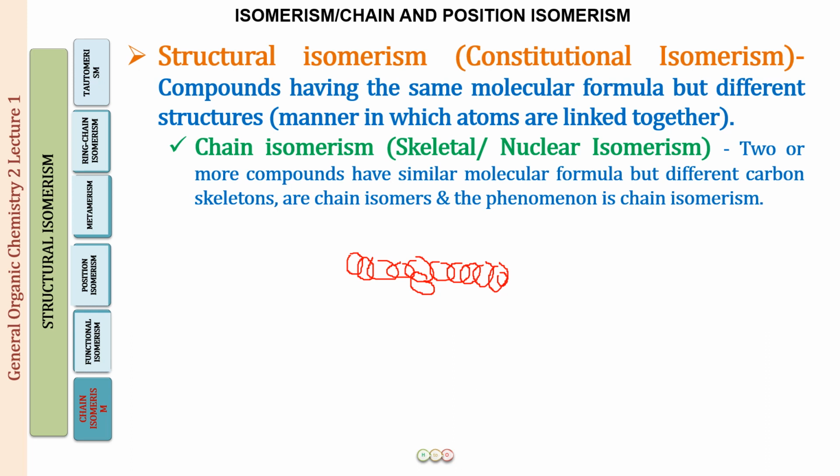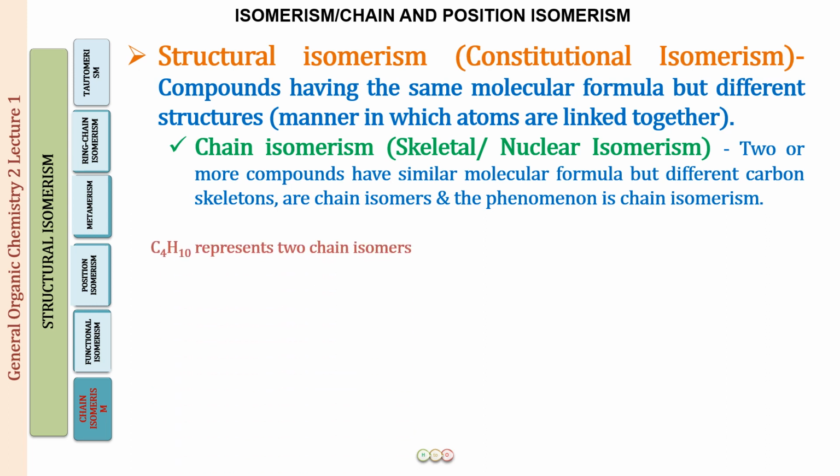Now the number of rings is still the same. Only what I have done is remove one ring from here and put it over here. Similarly with carbon compounds, if we just change the length of the carbon chain while the number of carbon atoms remains the same, we call it chain isomerism.